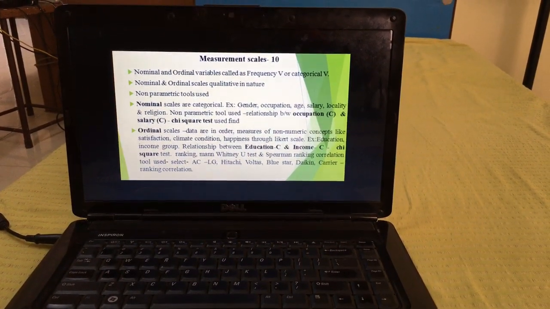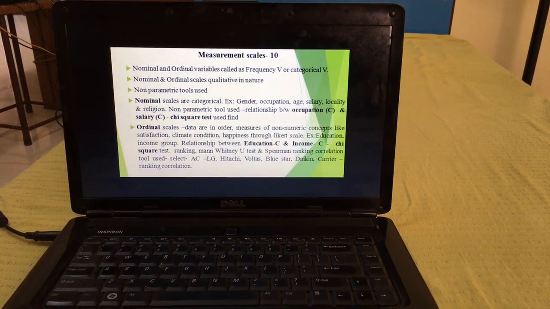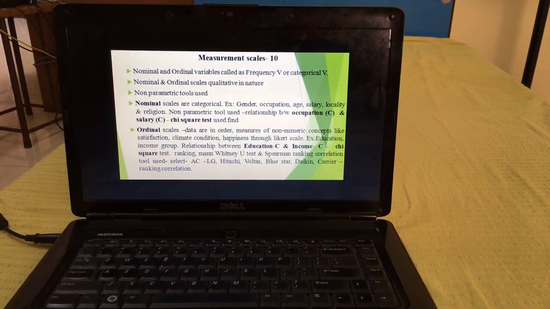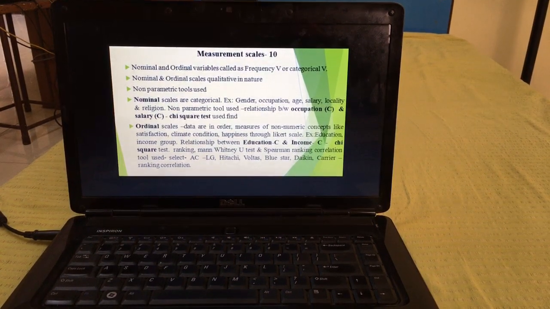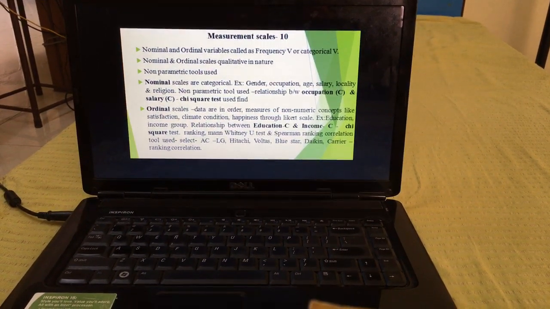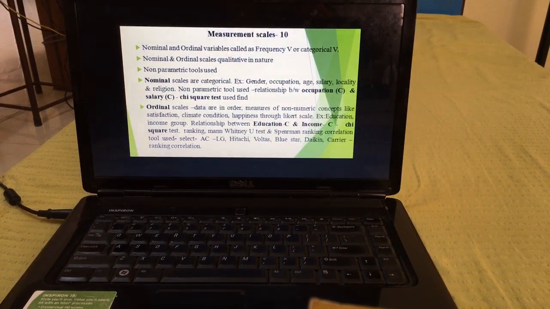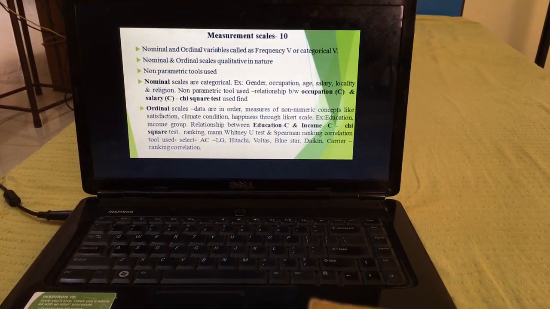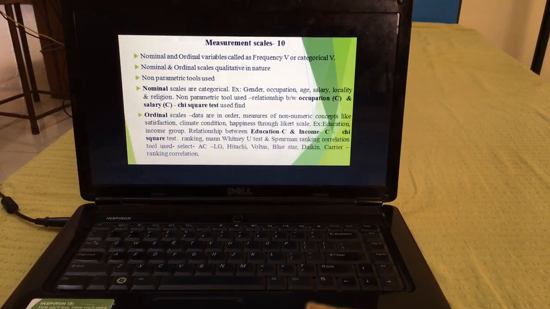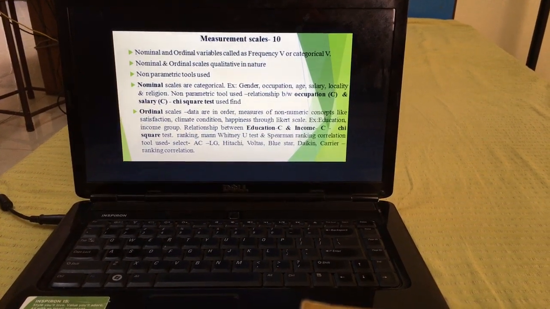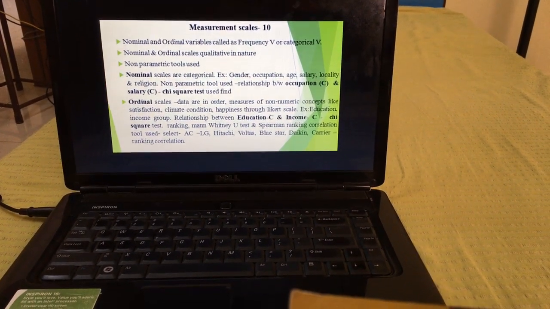Both are categorical in nature, so here also we are making use of the chi-square test. For instance, maybe I can try to find out the relationship between the different types of satisfaction level among TV owners, where I will make use of a correlation tool, and I will give a questionnaire and find out the preferences. I hope you are clear about these nominal and ordinal scales.